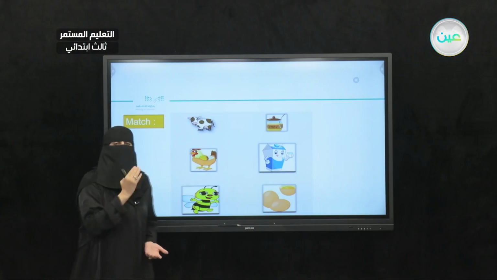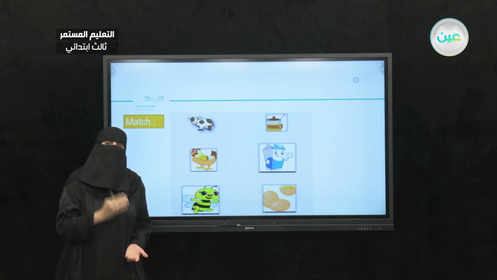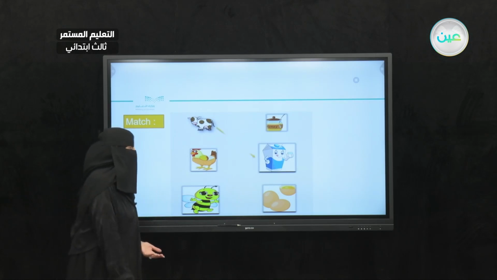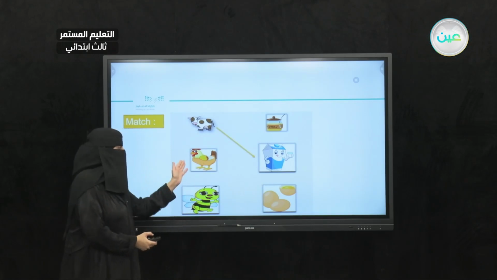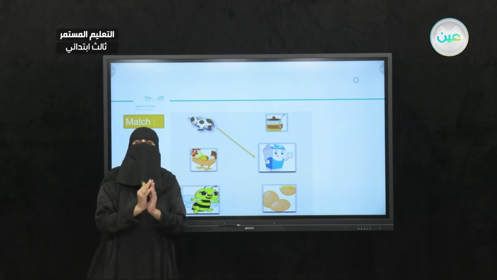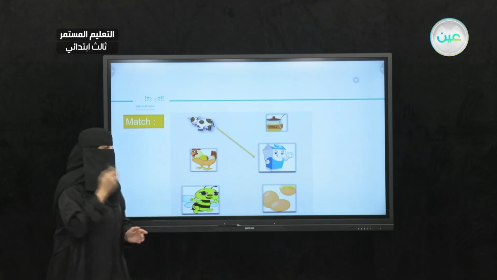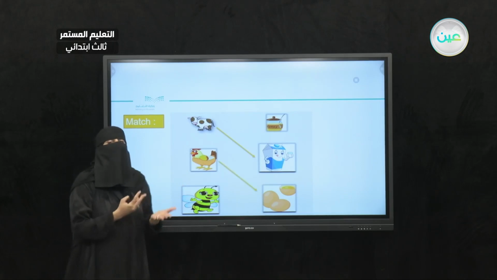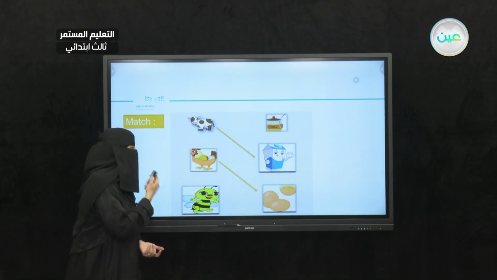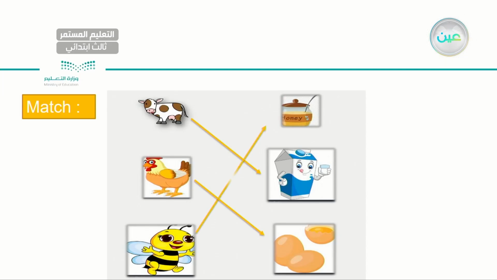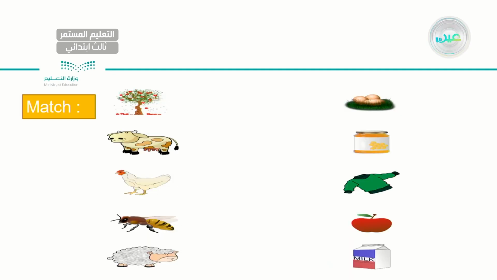What do cows produce? They produce, very good, they produce milk. As for chickens, what do chickens produce, my dear student? They produce eggs. Very good. And for the last one, bees produce honey. Very good, excellent.